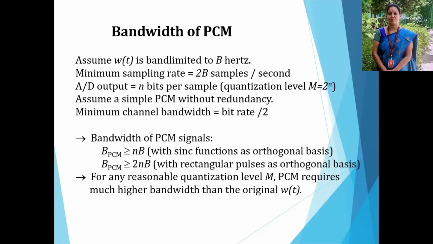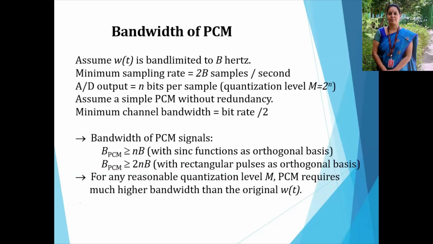Then what is the bandwidth of pulse code modulation? Here we assume W of t is bandwidth limited to capital B hertz. The minimum sampling rate is 2B samples per second, and the A to D, analog to digital converter, output is equal to N bits per sample. The quantization level is equal to M. M represents the symbols, it is 2 power N. We assume PCM without redundancy, so the minimum channel bandwidth is the bit rate divided by 2.